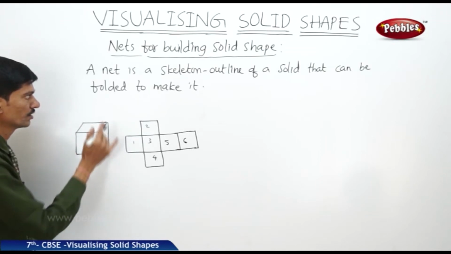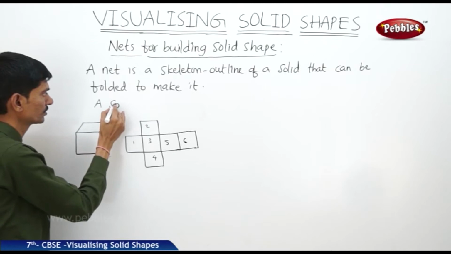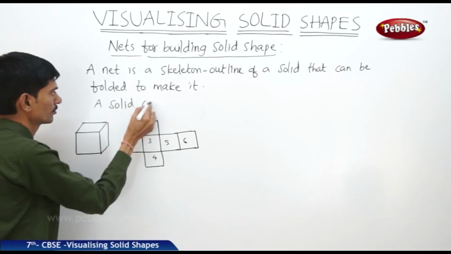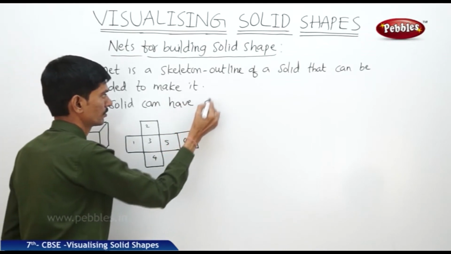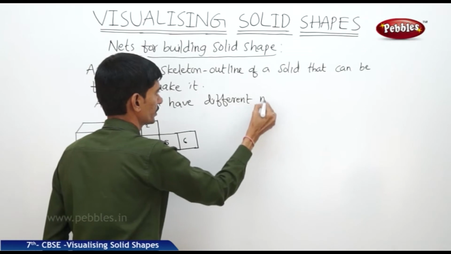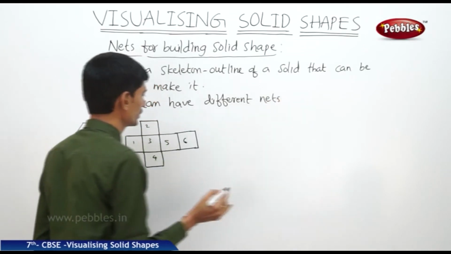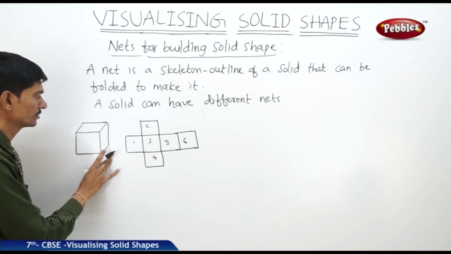Now a solid can have different nets. The same solid can have different nets. Now this is one of the nets of the solid, that is cube.